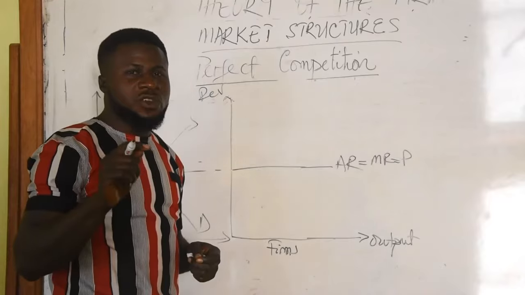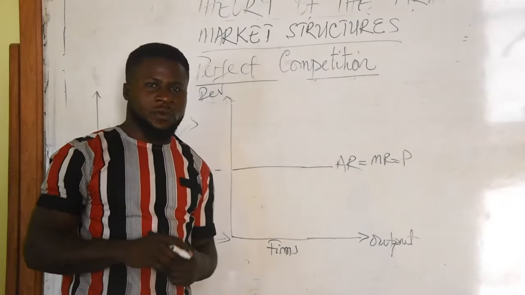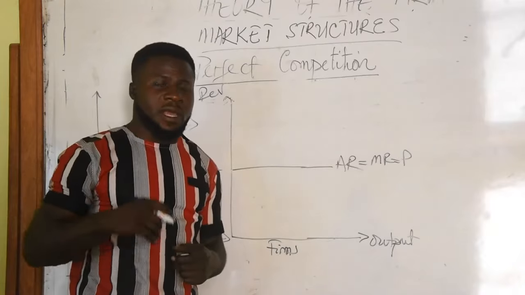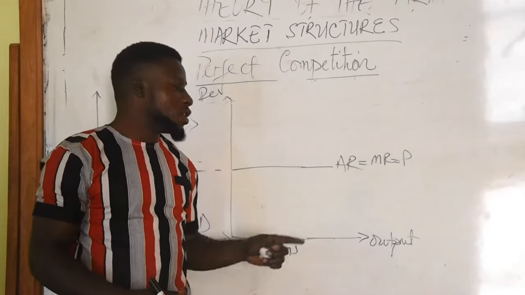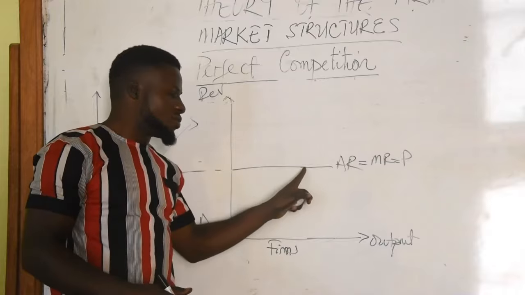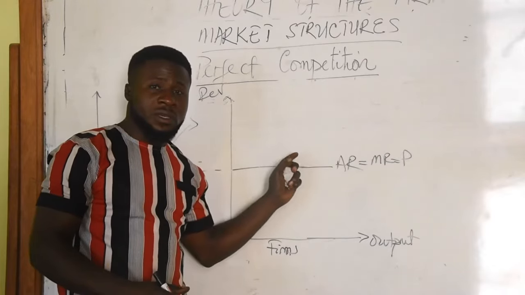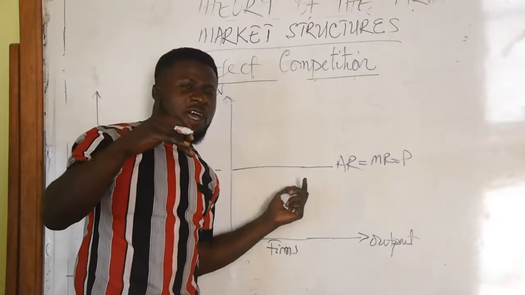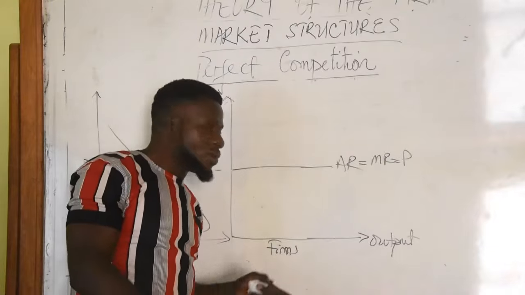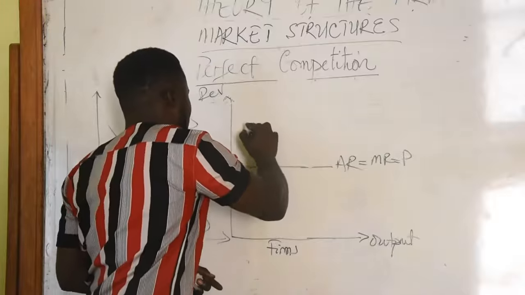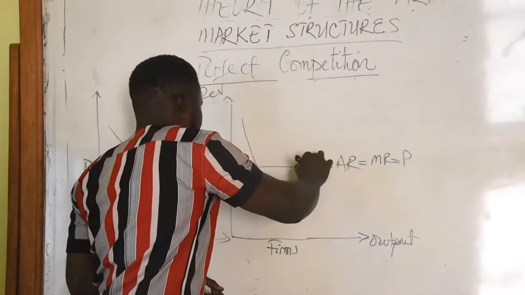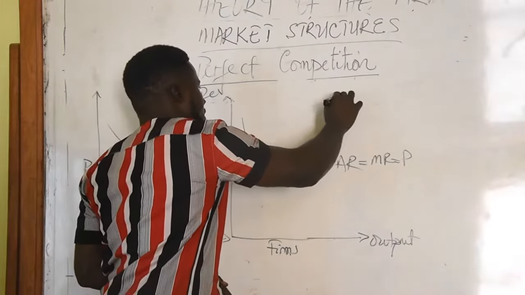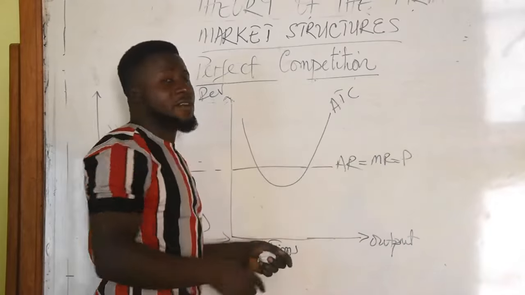The next is draw its average cost curve, which is of course having a U shape. And the average cost curve of this firm should drop below average revenue. Why? Because we want to show that this firm is making profit. So the lowest point of average total cost should be below your average revenue. Like that. Average total cost, or you call it average cost.